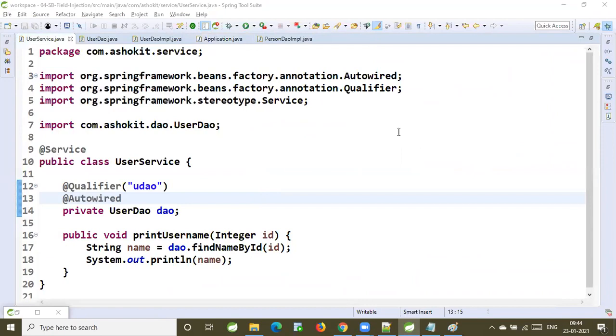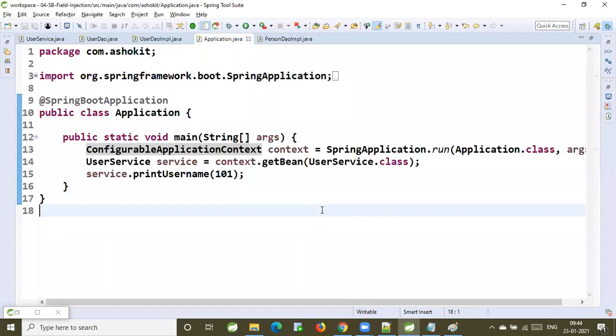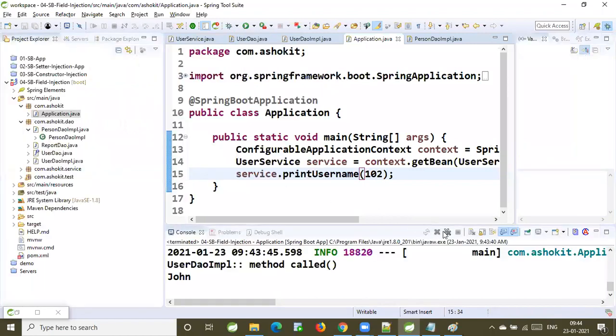Sir, Application.java, can you go there, sir? Sir, can I pass the service here to print username, 102, 103, other classes? Yeah, you can do that. It is just a parameter. Anything you can pass.